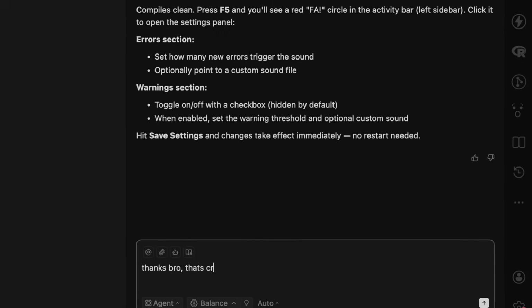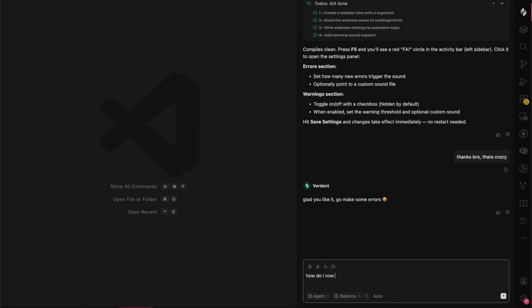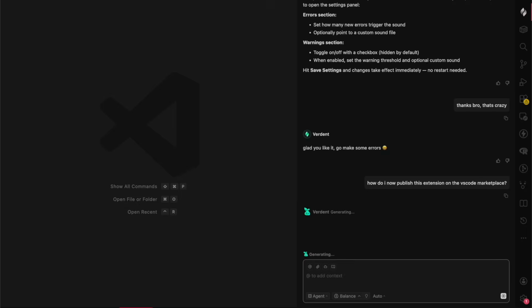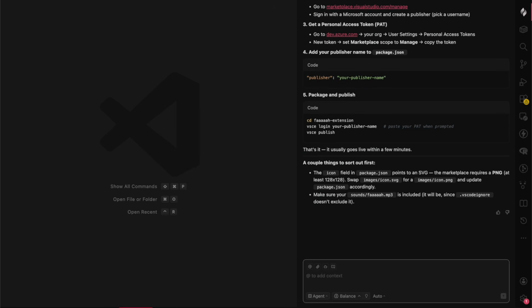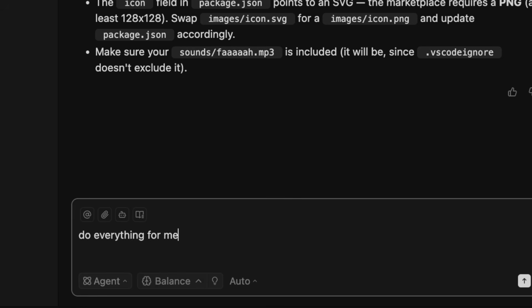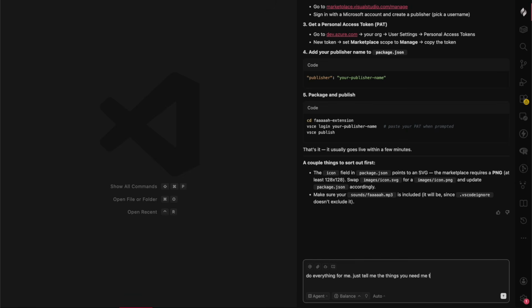Anyway, I guess the last thing that's left to do is publish the extension on the VS Code marketplace. And I'm not a normie, so I'm gonna ask Verdant to do that for me too. Oh, that's cute. It gave me a plan on what I need to do. That's not how this arrangement works, little apprentice.